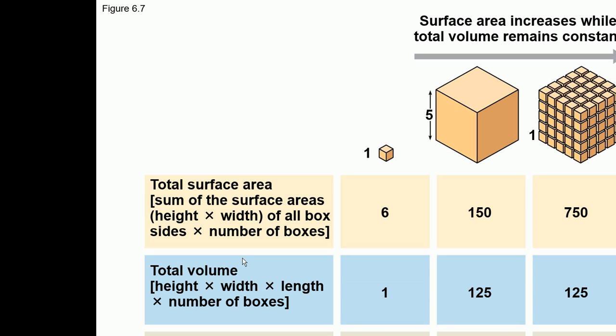But if there is less surface area through which the exchange can take place, then the cells are not exchanging these materials and the cell is going to die. So that is why there is a limit beyond which the cell cannot increase its size. The reason is, when the cell increases its size, if you talk about surface area to volume, it's all written here. This is the formula for calculating the surface area. Basically it is height into width, and volume is always height into width into length. So this is the square value, this is the cube value.